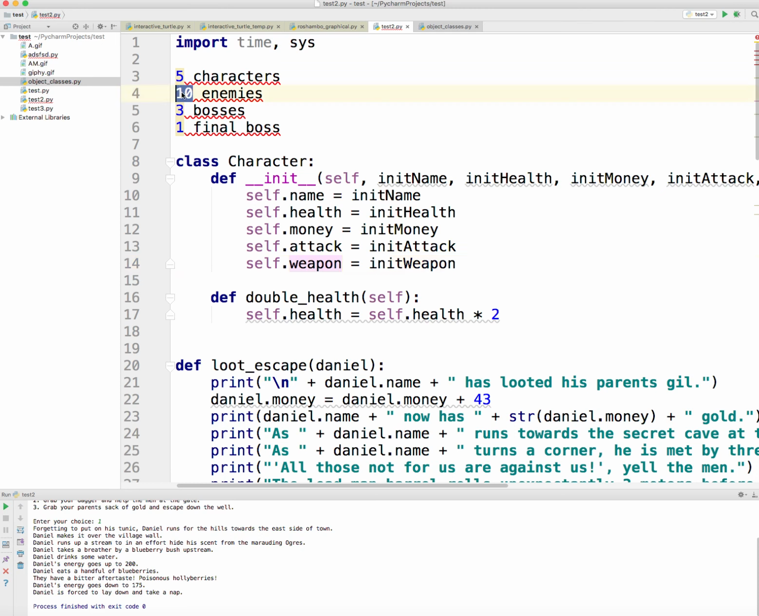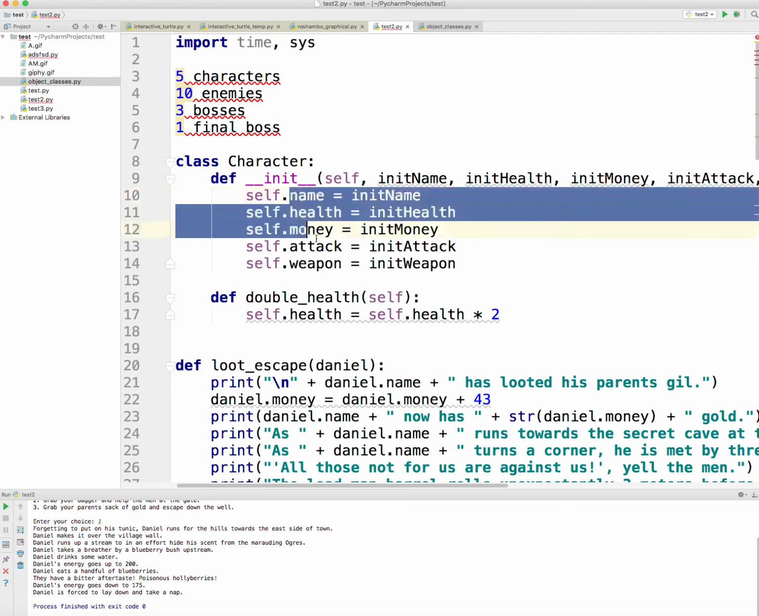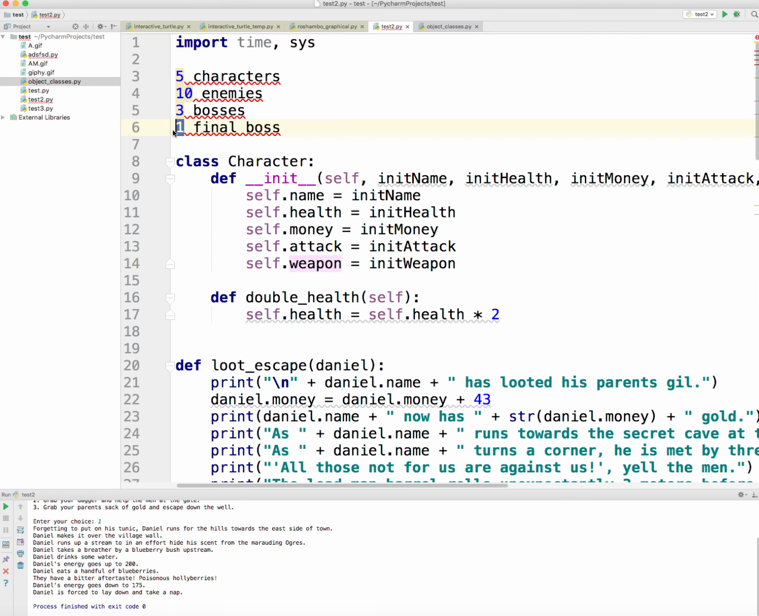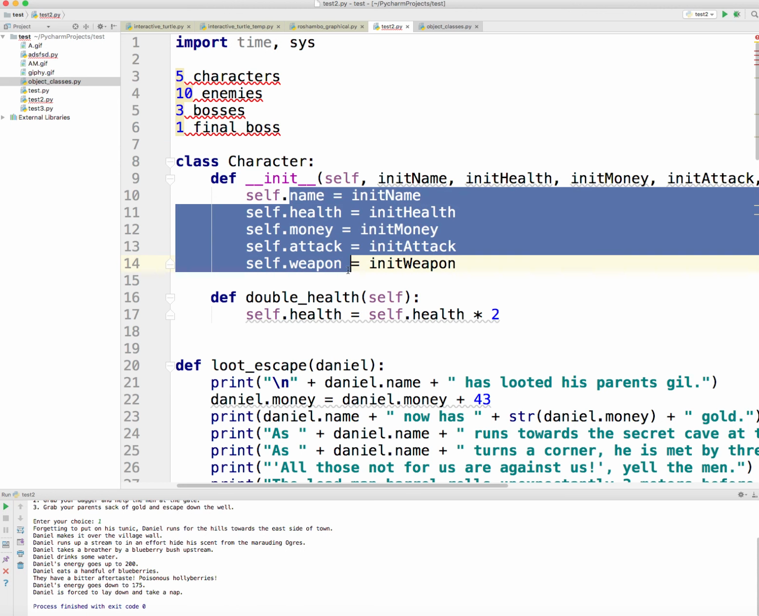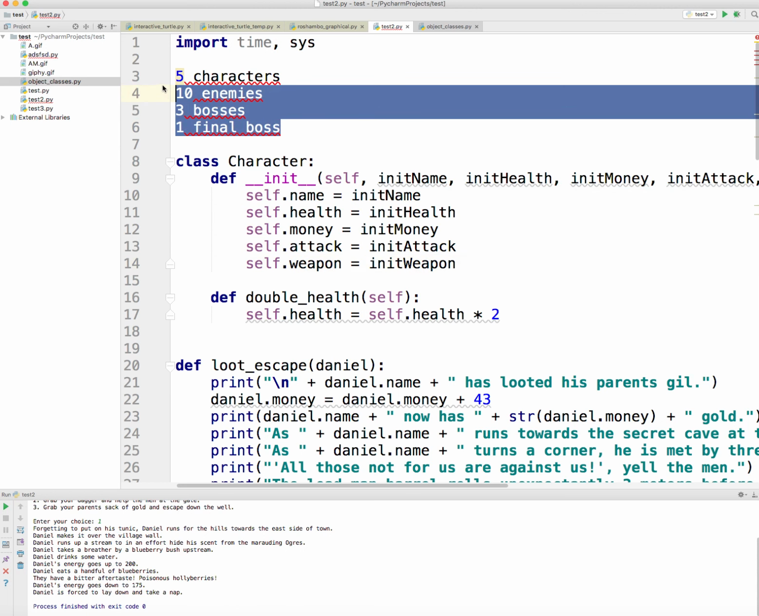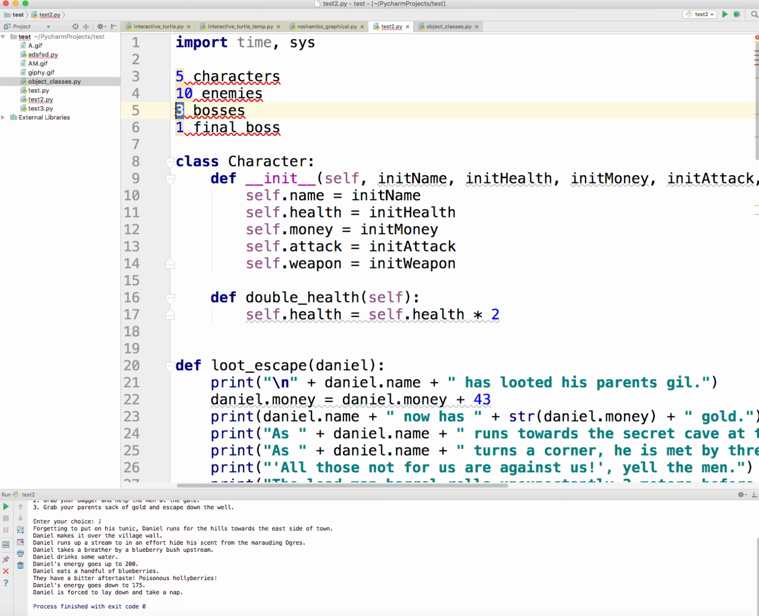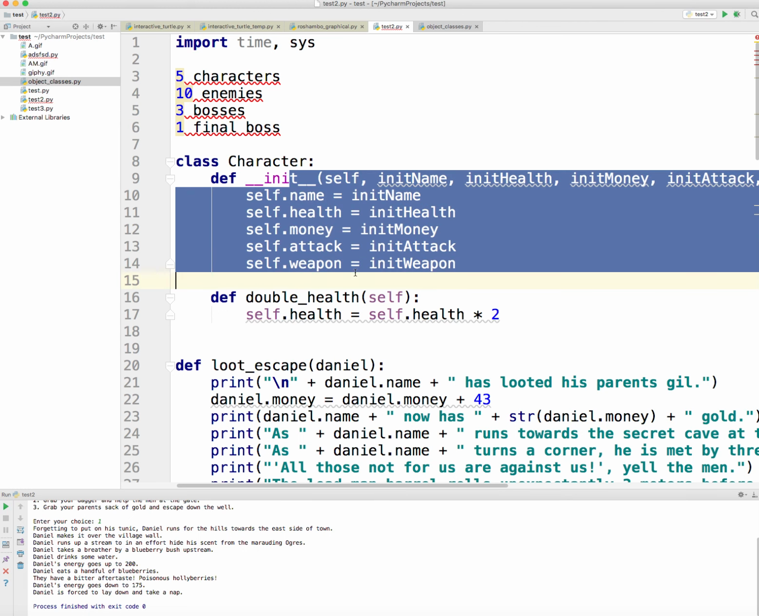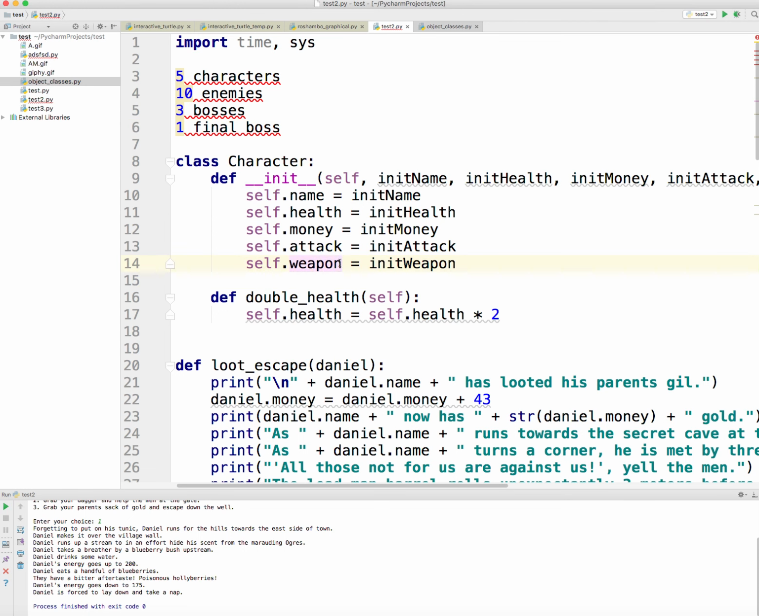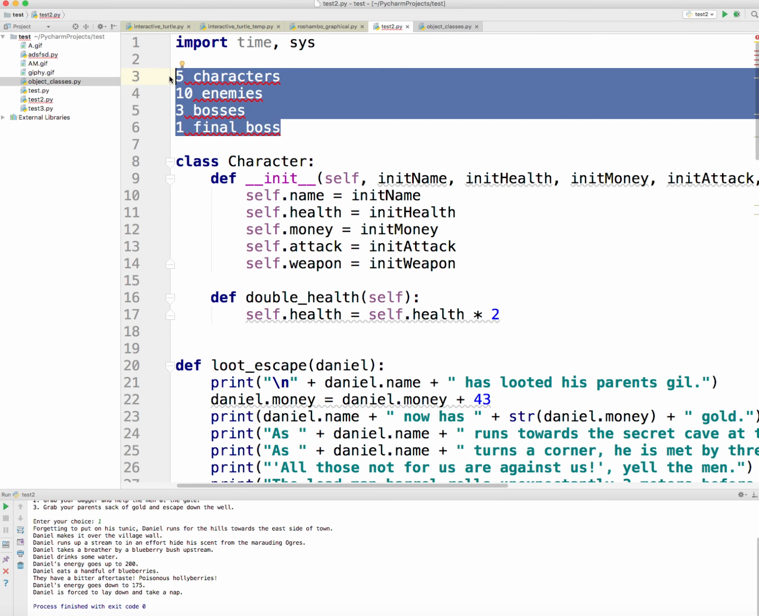That's 10 times 5. That's 50 variables to describe the enemies. We have 3 bosses, so that's 3 times 5. That's 15. We have this last final boss, which is another 5, right? So in total, it would be 20 times 5, which is 100. 100 variables we would need to have up here, right? And all throughout our program, we would need to use those 100 variables.